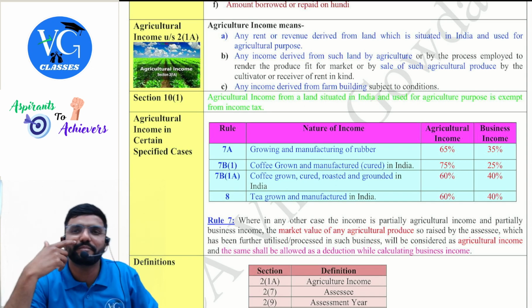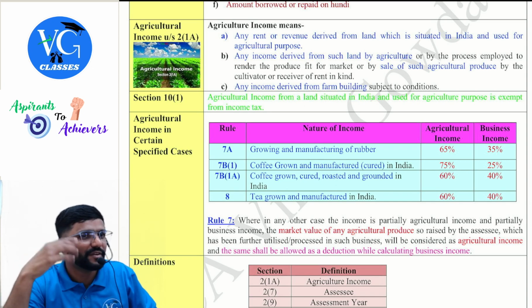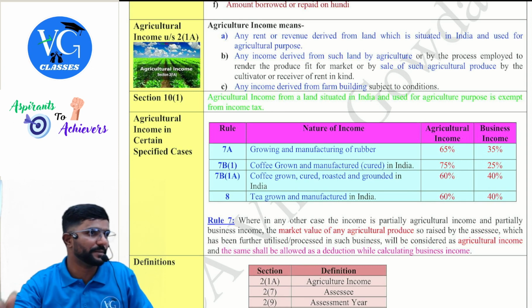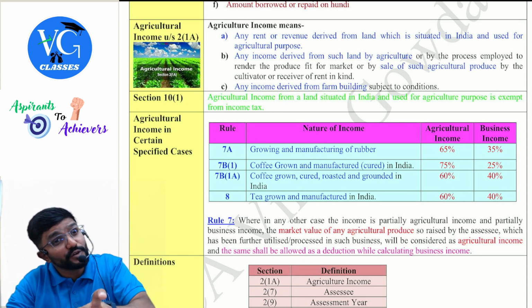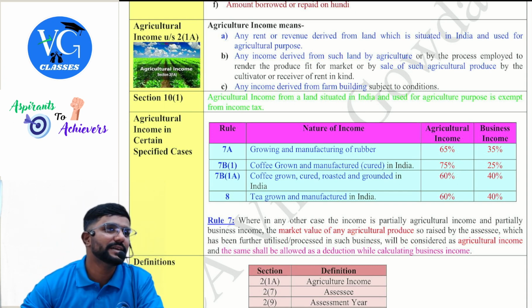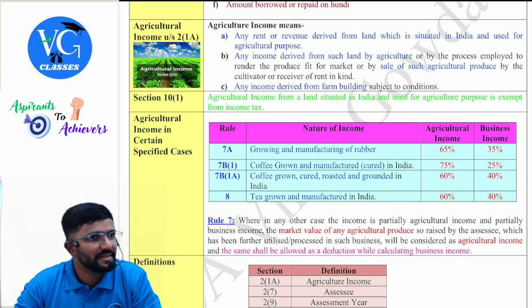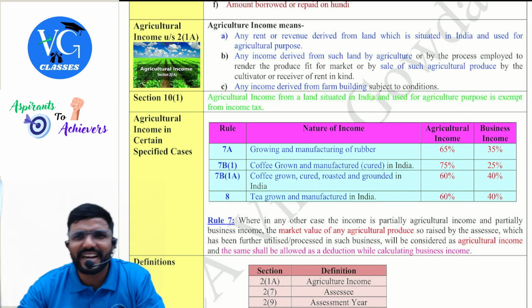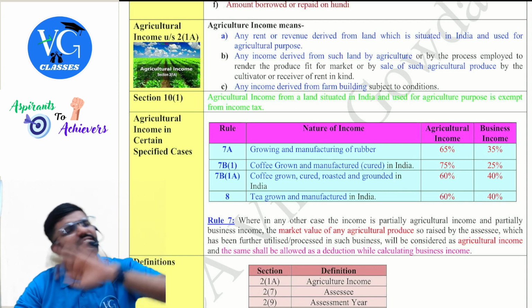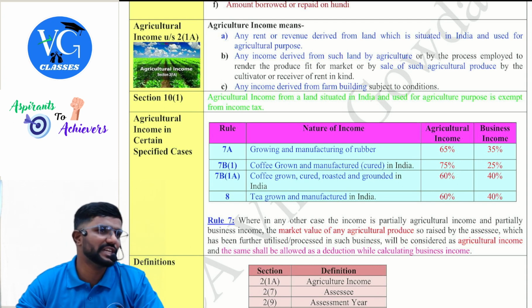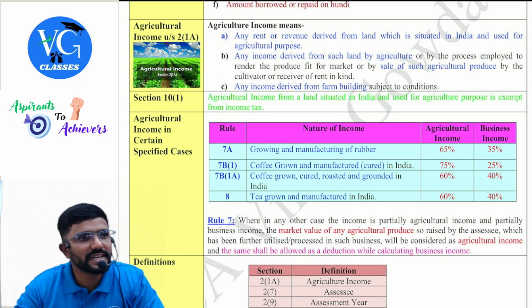So some primary process has to be done before it is sold in the primary market. So any activities done to make the agricultural produce fit for the primary market are agricultural activities. Clearing, tending, pruning, cutting, or tilling the land, seeding it, everything is a part of agricultural activities, guys. Is that clear?